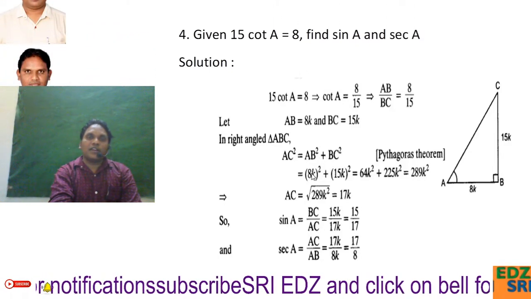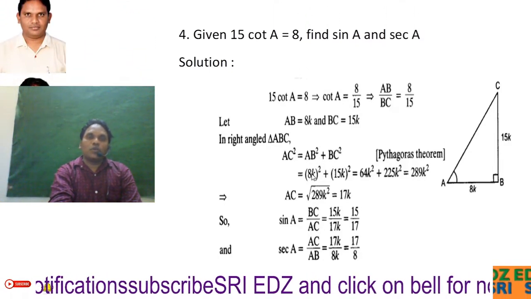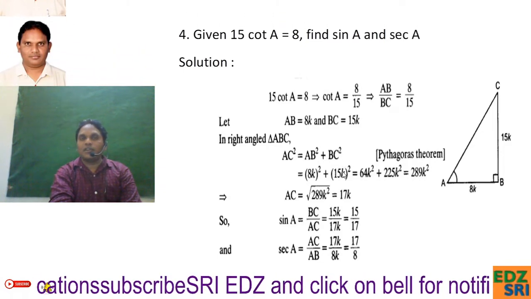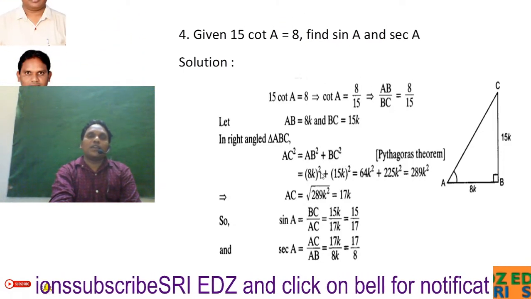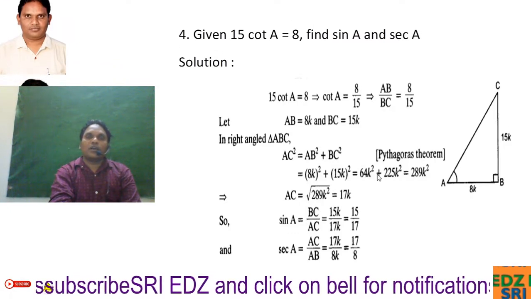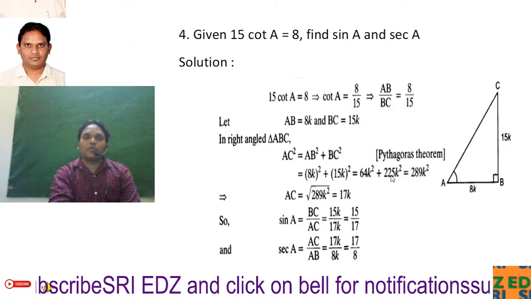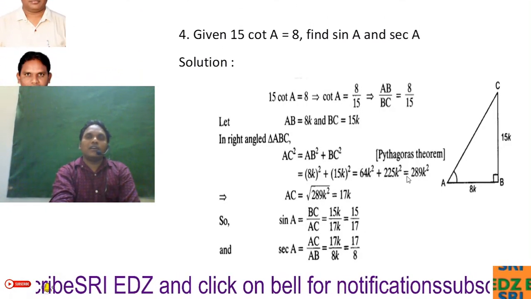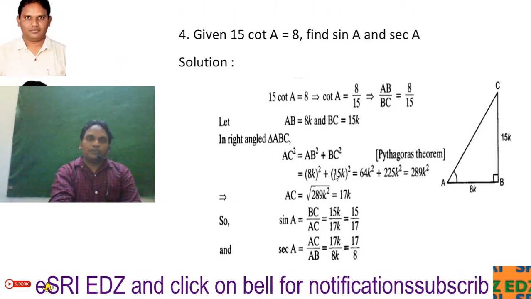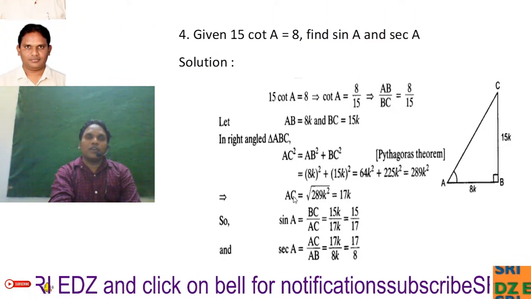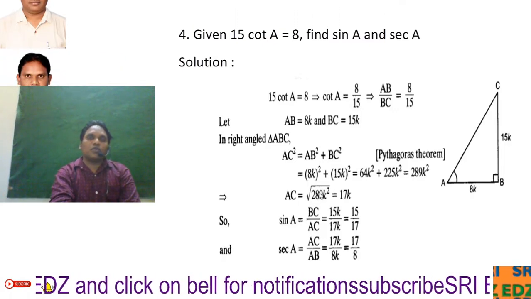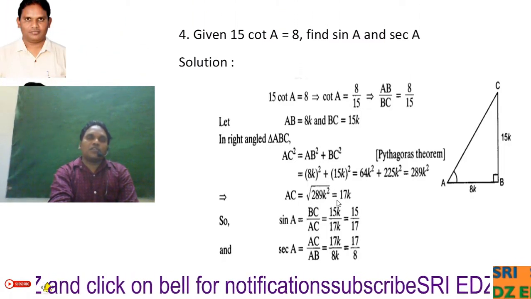AB already given that 8k whole square, and BC is 15k whole square. 8k square is nothing but 64k square, and 15k square is nothing but 225k square. Totally we can add 289k square. So AC is equal to, when we are transposing square to that side, root of 289k square is equal to 17k.